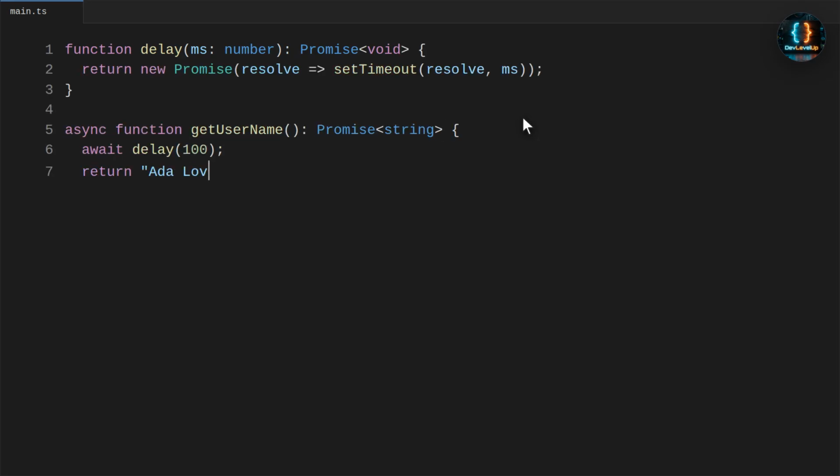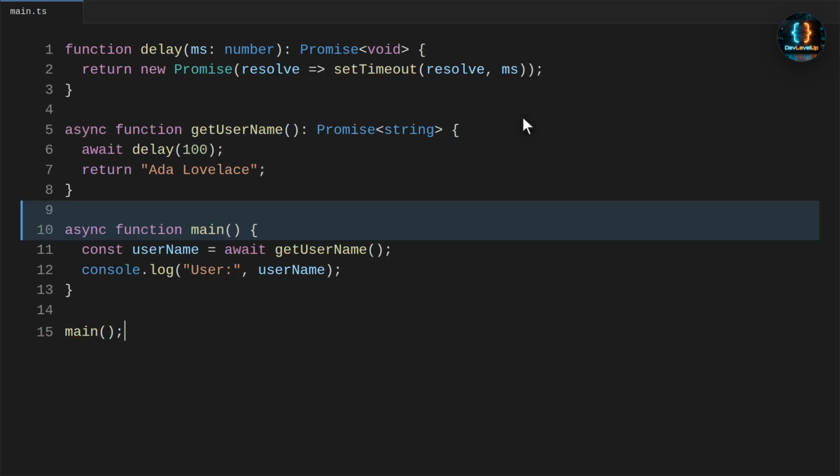Now we fix the entry point by making main async. This lets us await the service result before using it, and when we run the script again, the terminal shows the actual name.